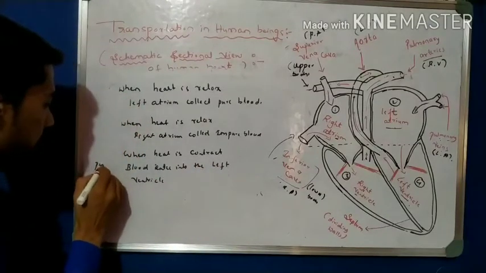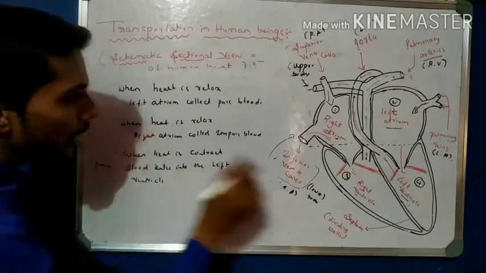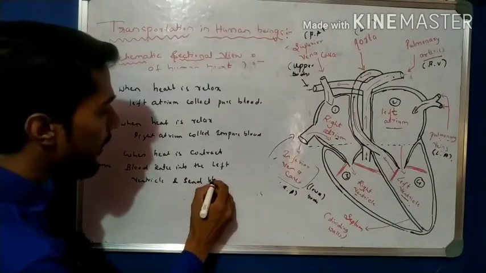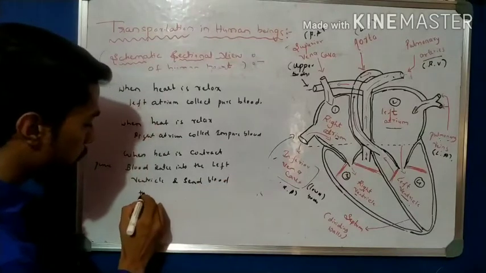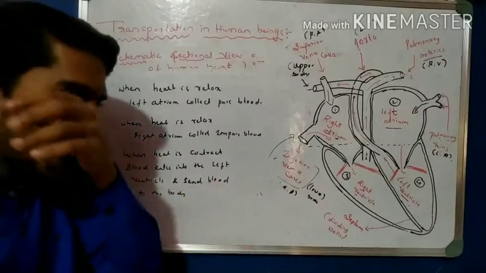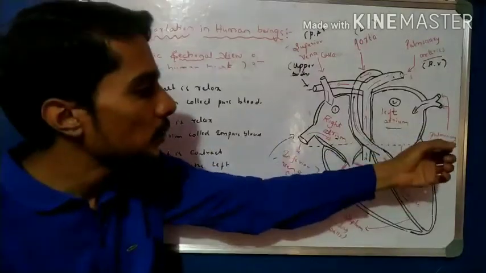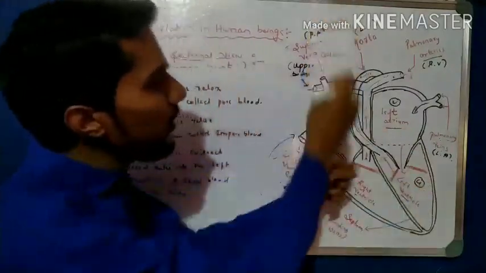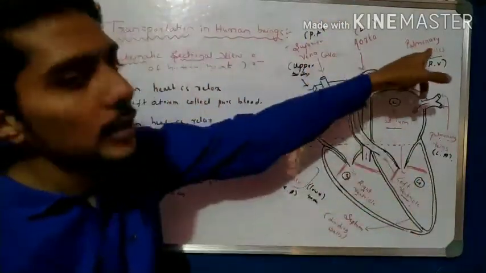That is pure blood, and it enters the left ventricle and is sent to the body. So in the contract position the blood is sent to the body. Observe that when relaxed, blood enters; when contracted, blood passes from the left ventricle to the aorta.